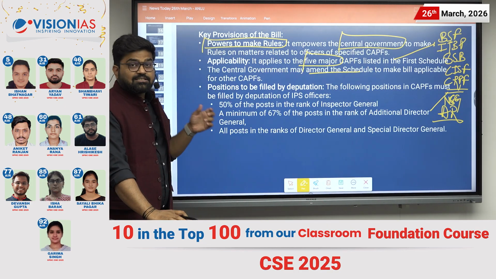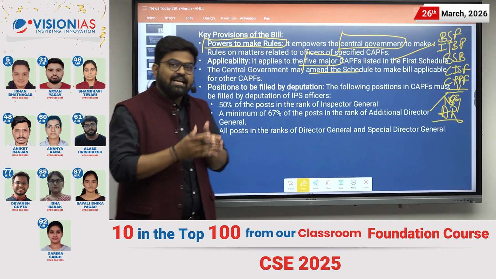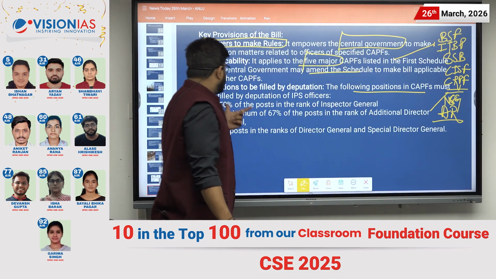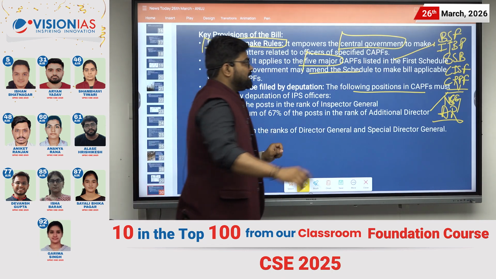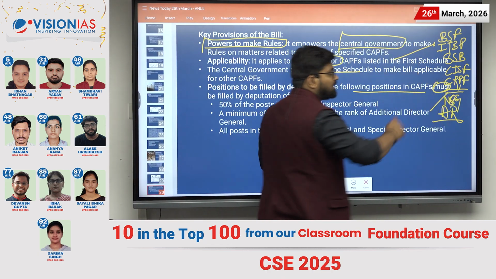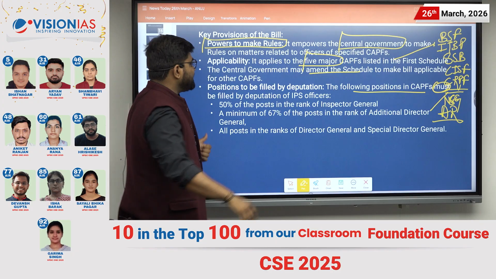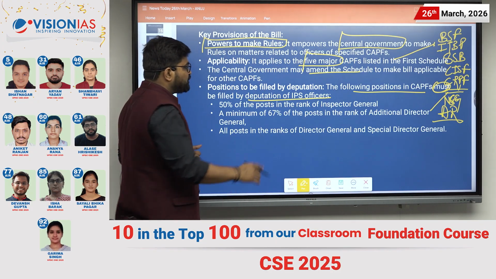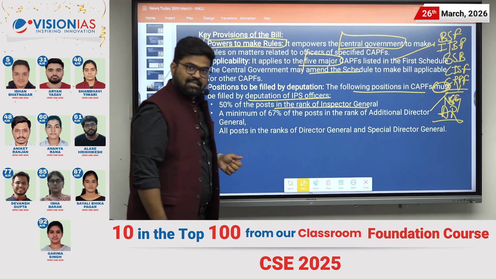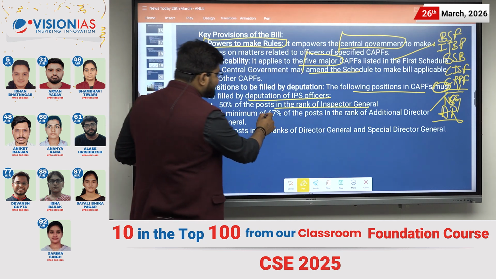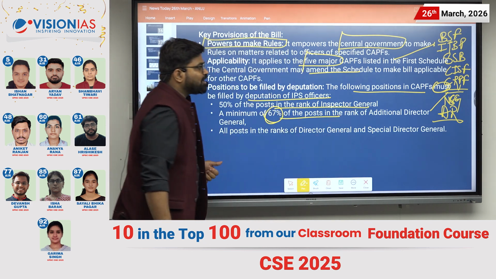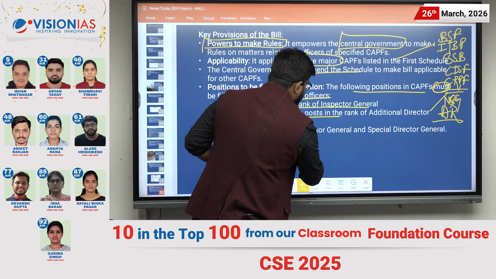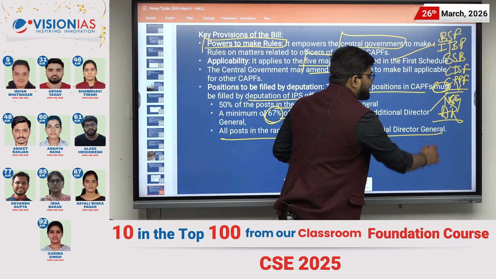And there are positions which have to be filled by deputation. So the following positions in the CAPF must be filled, must, please consider this word, by the deputation of IPS officers, that include 50% of the posts in the rank of Inspector General, a minimum of 67% of the posts in the rank of Additional Director Generals, and all posts in the rank of Director General and Special Director Generals.